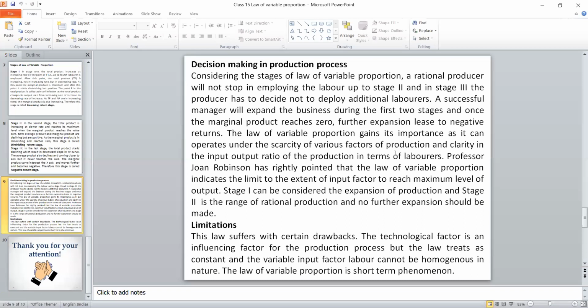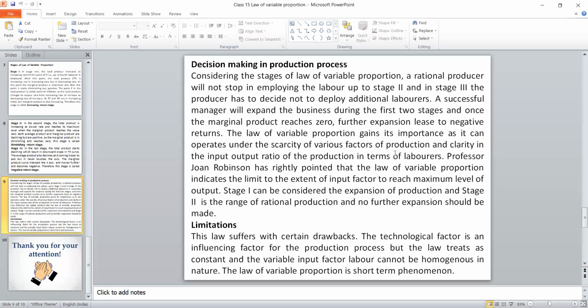There are a few limitations also. First of all, we are considering the technology is constant. That is not a true statement. And of course, it is not possible to treat only one input as variable for production, with only that one being variable. That is also a limitation. It may be a drawback for the law of variable proportion. And the third important drawback is that this law of variable proportion holds only for the short run, but actually what we need is the long run.